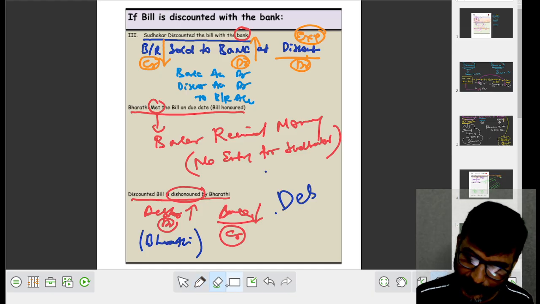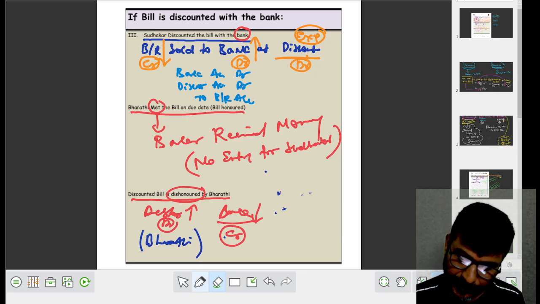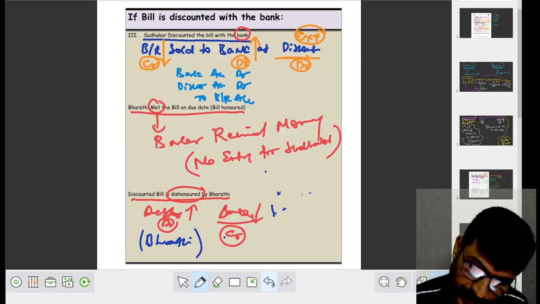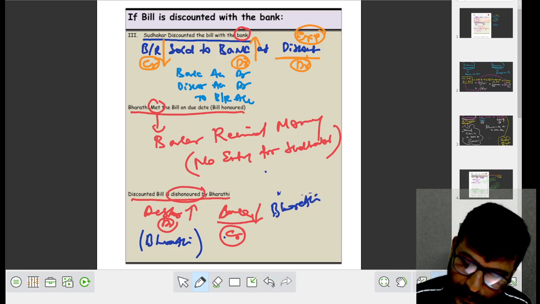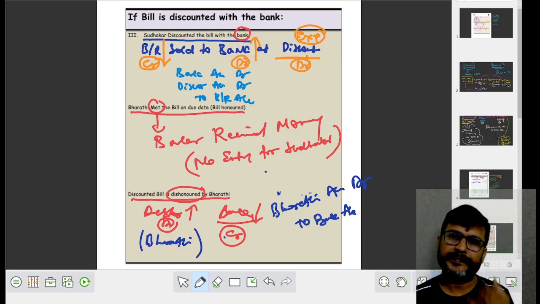Now the entry will be, now for this entry will be what? Bharati account debit to bank account. Did you understand?